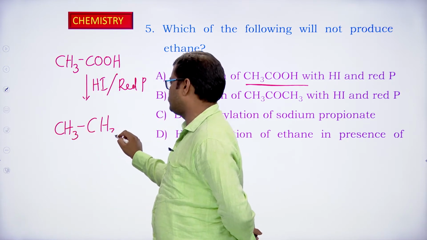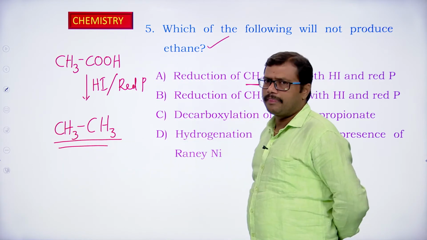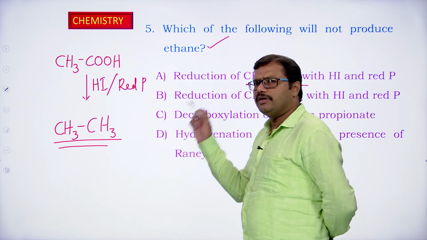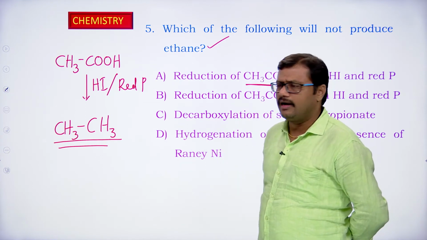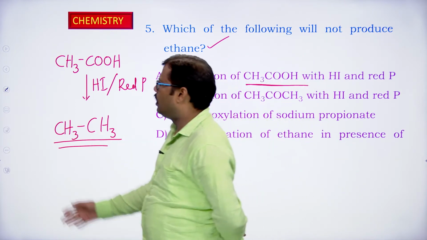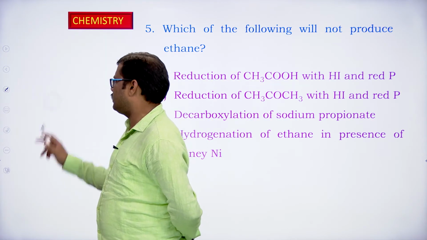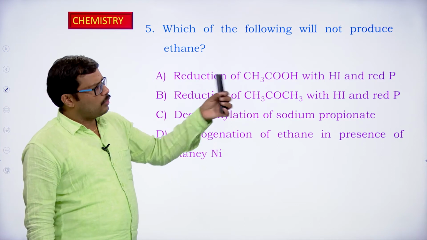So we are getting CH3CH3. What is that? It is ethane only. So we are getting ethane in the first option. When acetic acid is reduced with hydrogen iodide and red phosphorus, we end up with the formation of ethane, right? So the first option is giving ethane, it is not the correct option for us. We should select the option which is not producing ethane.